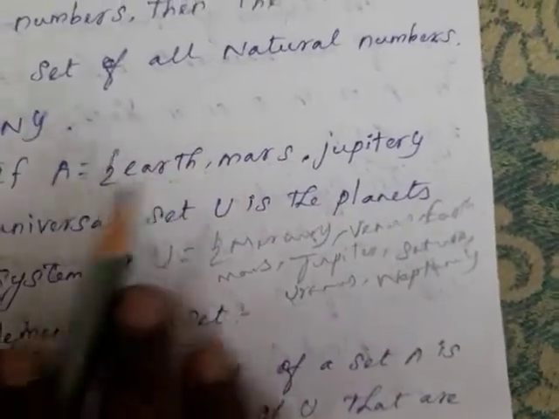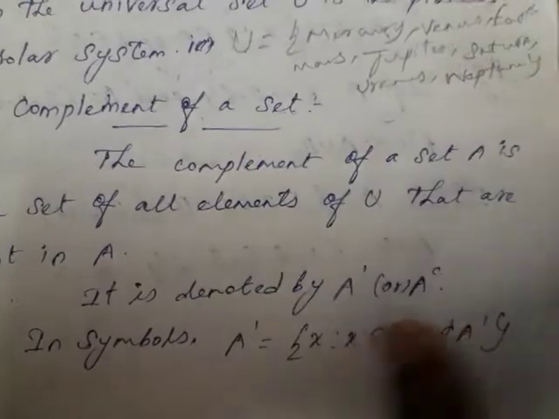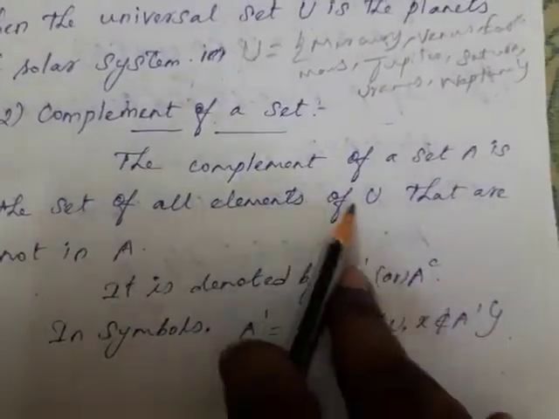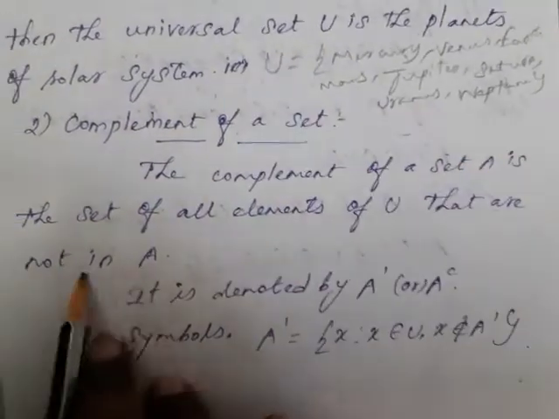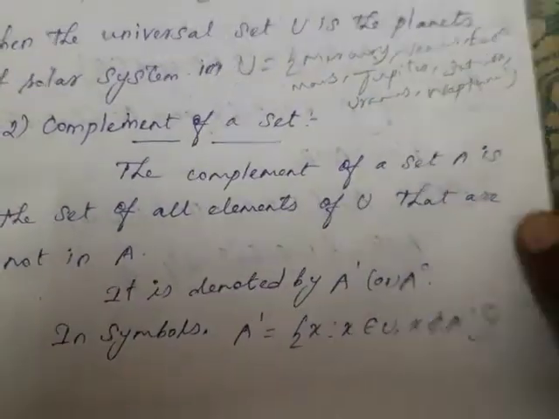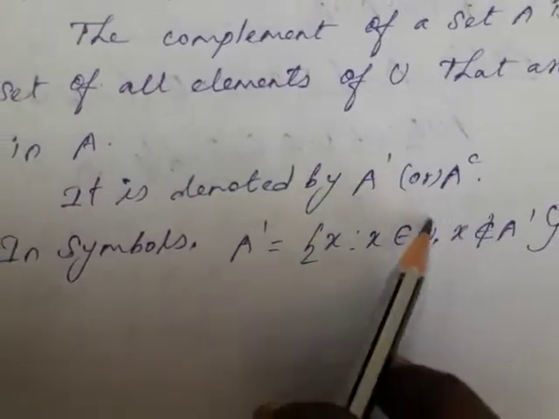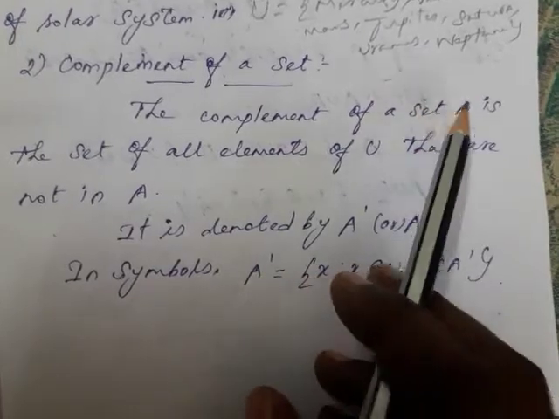So now you understand the universal set. We move to the next operation: complement of a set. The complement of set A is the set of all the elements of U that are not in A. It is denoted by A dash or A complement, A superscript c.